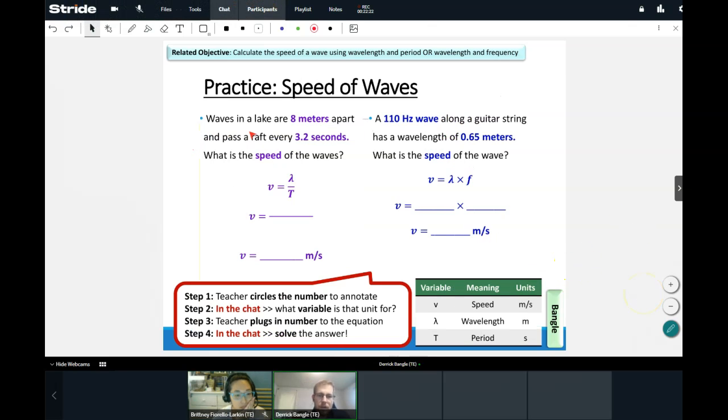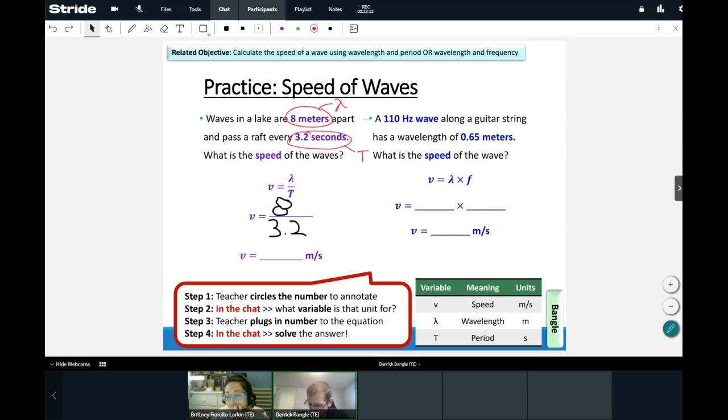All right, waves in a lake are 8 meters apart and pass a raft every 3.2 seconds. What is the speed of the waves? All right, so we have lambda over t, right? So we're going to have a length of wave for every unit of time. So, right, we have our length up here for every unit of time of being 3.2 seconds, and we're going to divide the two. So 8 goes up here.